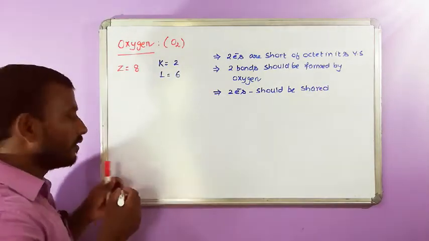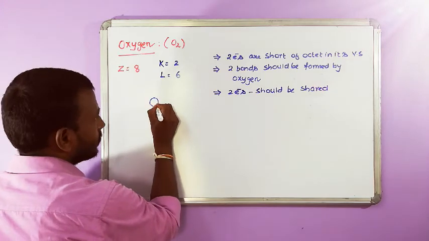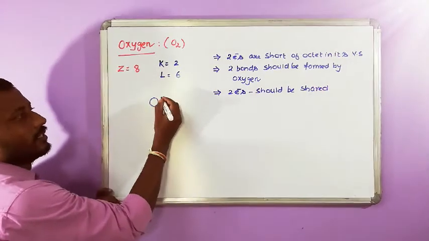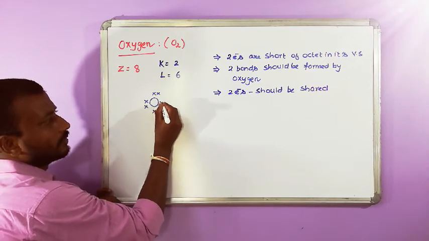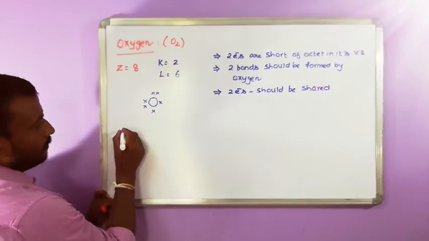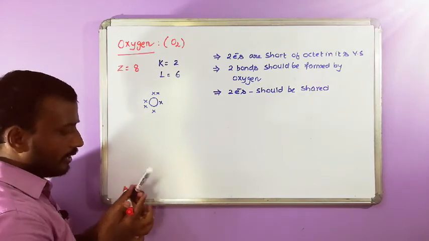So how is O2 formed? See here. The dot structure symbol of oxygen: how many valence electrons? 6. 1, 2, 3, 4, 5, 6.